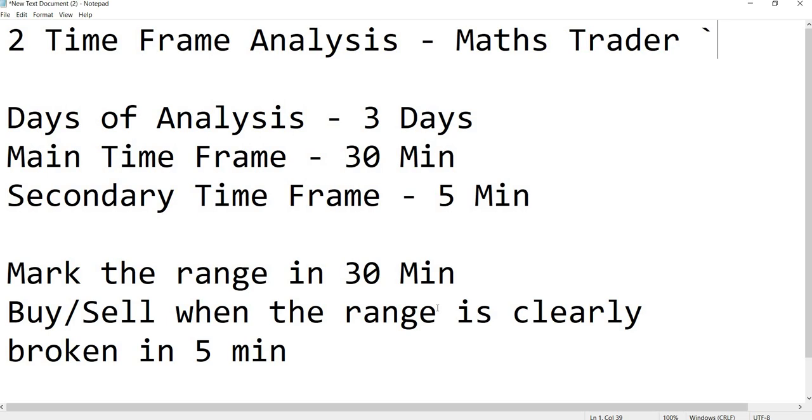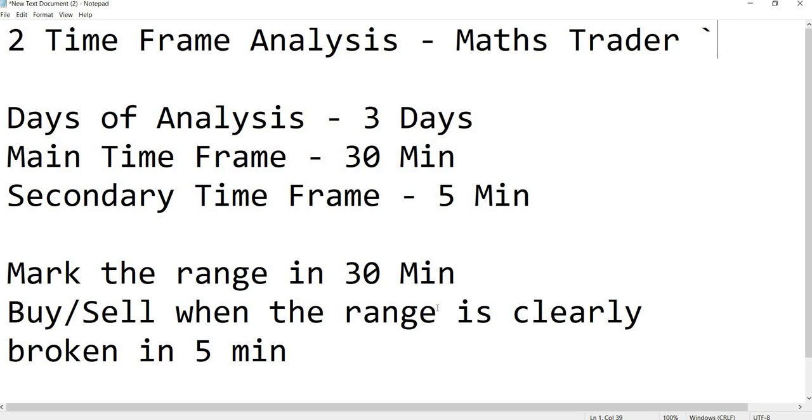Two time frame analysis. Days of analysis is 3 days. In that we are marking the high and low of the day before the trading day. If you are trading on Monday, leave Friday, take Thursday, mark the high and low. If you are trading on Friday, leave Thursday, mark the high and low of Wednesday in 30 minutes. Then you have to wait for the high or low break on the exact trading day.